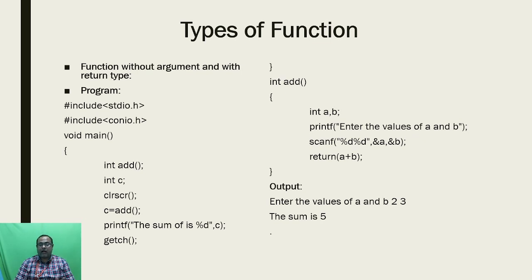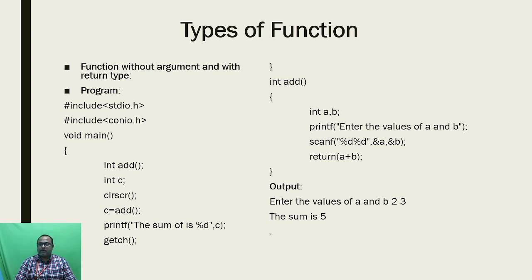As I already told you, I am not using any argument inside the main function, so the calling function will not transfer any input to the called function, that means the user defined function. In the user defined function I am getting the input values as well as performing the output operation. So the input value will not be transferred from the main function, but with the help of the return statement, the output value will be transferred to the calling function. So here I am using the return statement, a plus b.